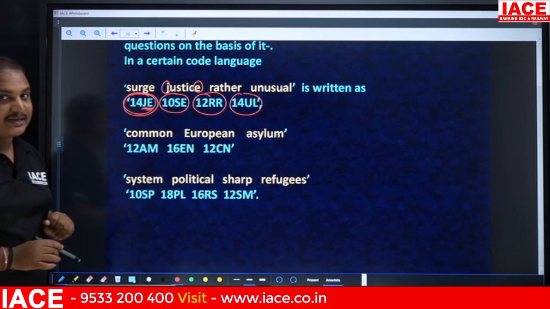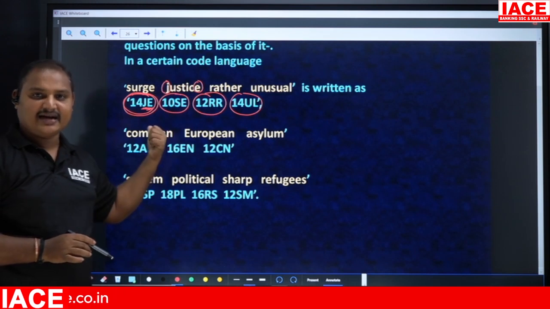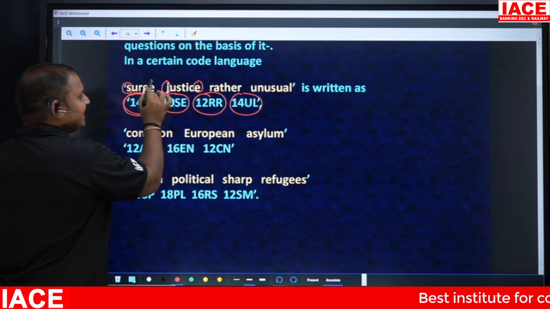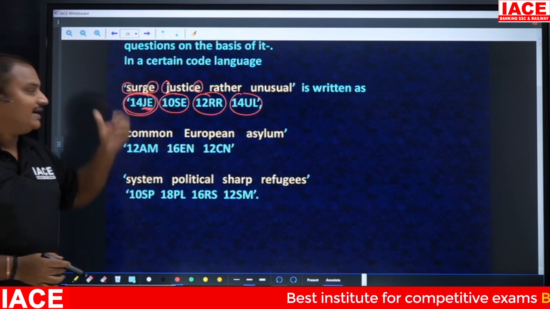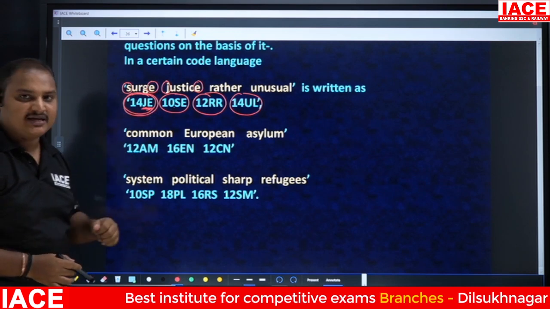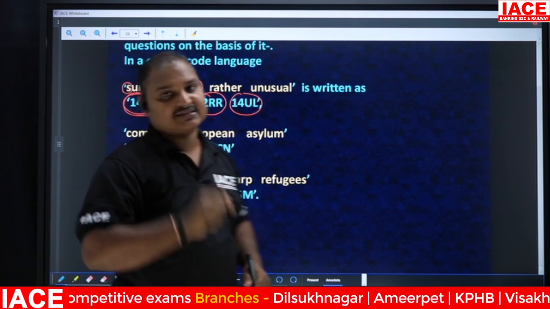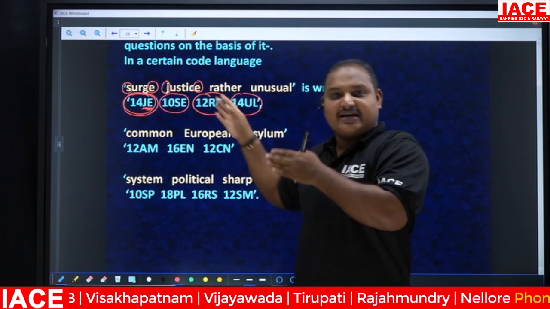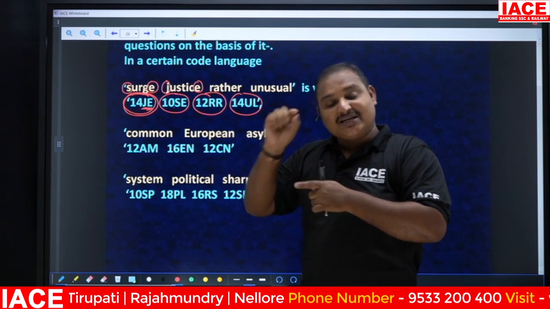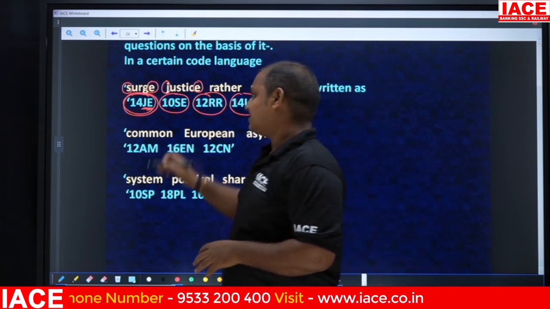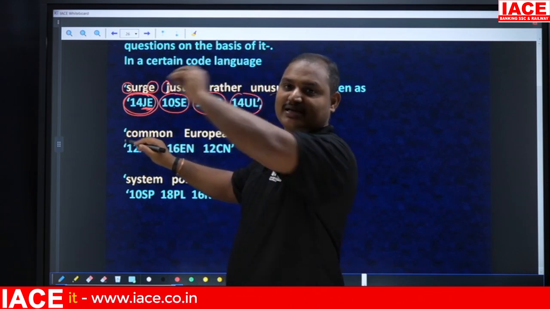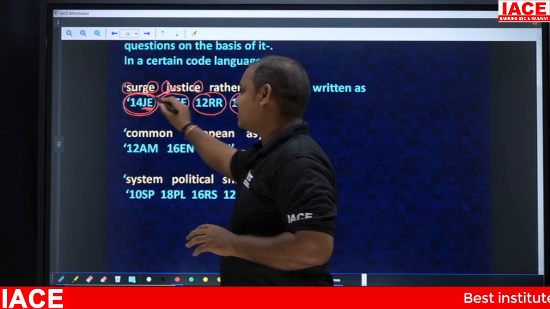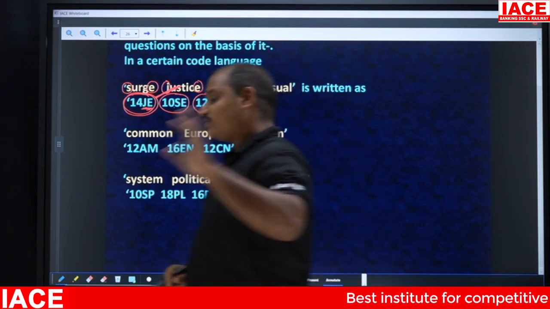That means the word's starting and ending letters are written here. Next, SE. SE is nothing but starting letter S, ending letter E. Surge: ending letter E, starting letter S. That's why they have written S, E. Yes, we got the logic for the letters. They take the first letter of the word and the last letter of the word and write them there. Then what is the code for the number? Now I'll compare the codes with the respective words. 14JE is for justice, right? 14JE is for justice. Now how am I going to get 14 here?